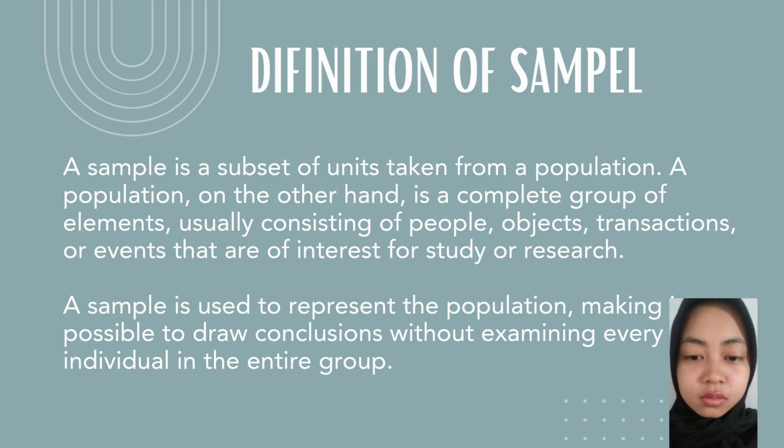A sample is a subset of units taken from a population. A population, on the other hand, is a complete group of elements, usually consisting of people, objects, transactions, or events that are of interest for study or research. A sample is used to represent the population, making it possible to draw conclusions without examining every individual in the entire group.